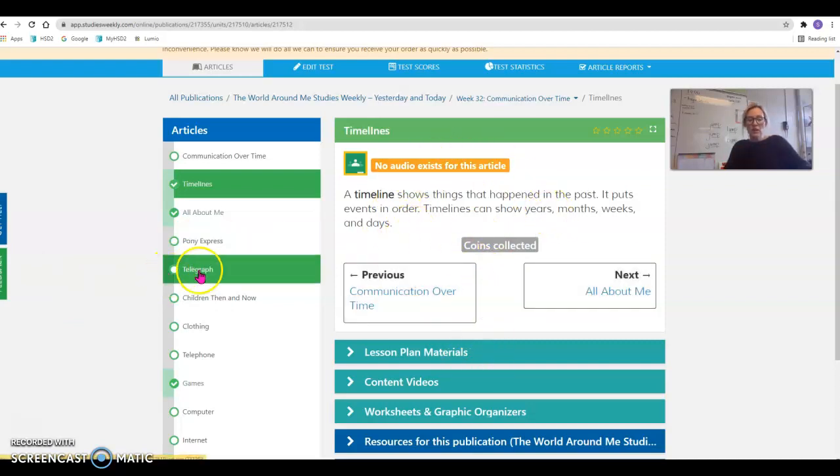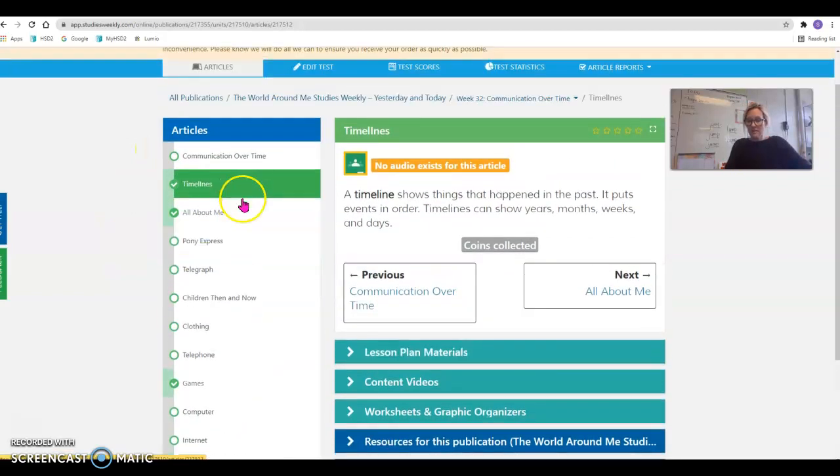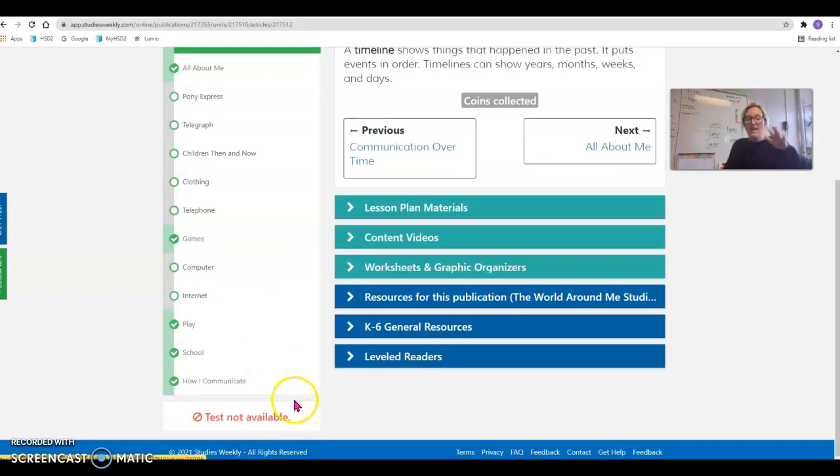Or let a parent know and let them read it out loud to you. So collect all those coins every day this week. So Tuesday, Wednesday, Thursday, Friday. You should be listening to each of these articles. Friday is special because you've listened to them now 4 times, and now you're very ready to take your test.